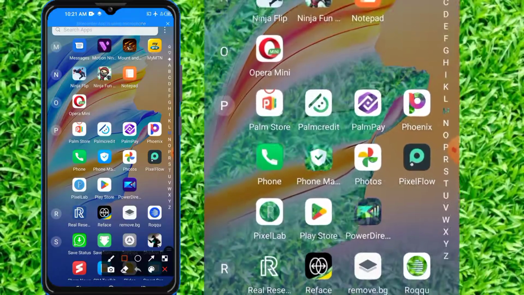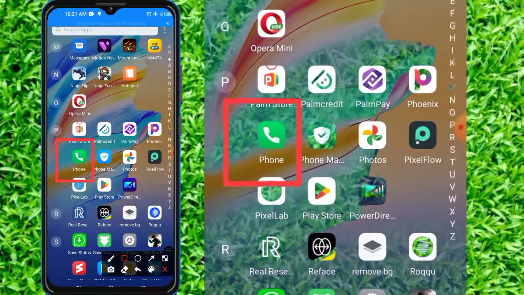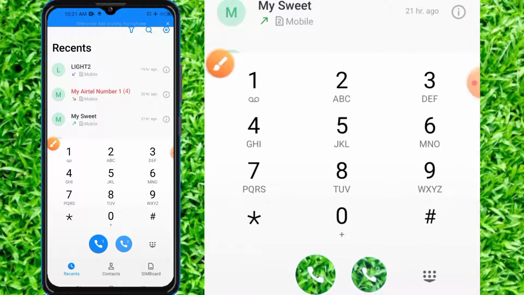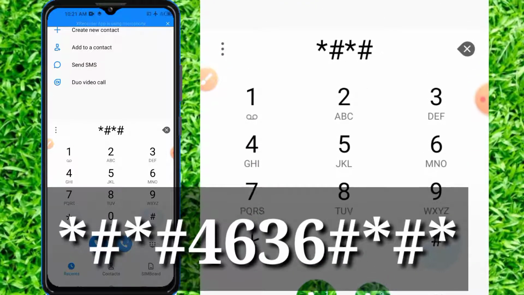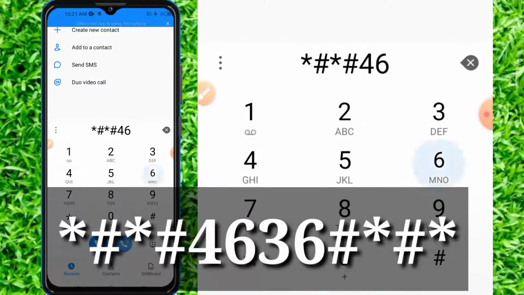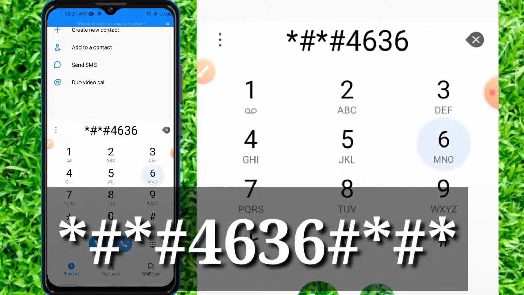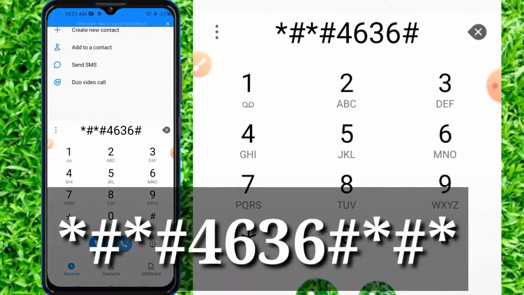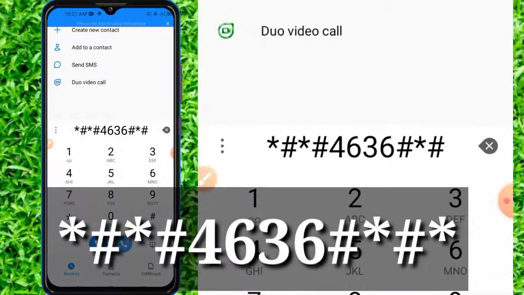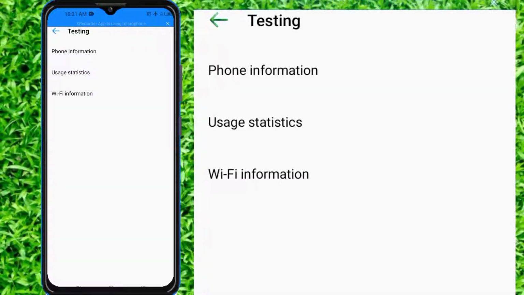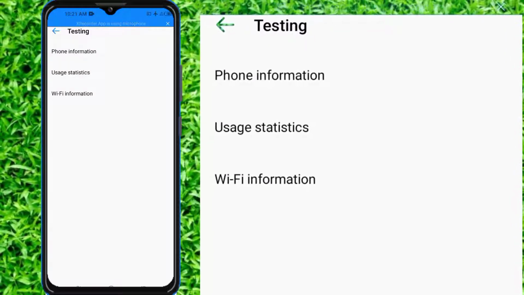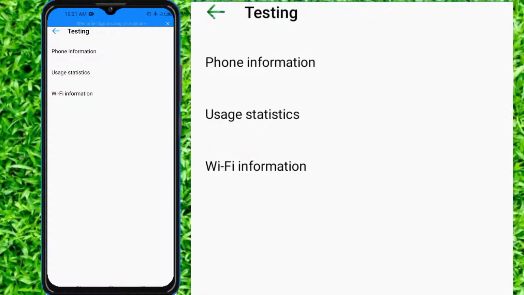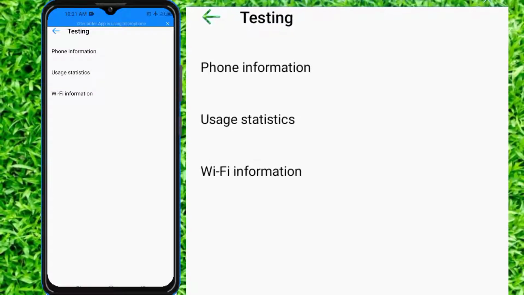you come to your phone app. This is the phone app here. You open it and dial this code *#4636#. So it will open up this page. So from here, what you have to do now is to click on phone information. You click on phone information.